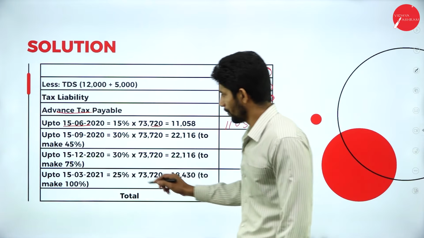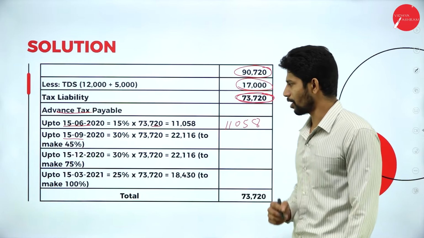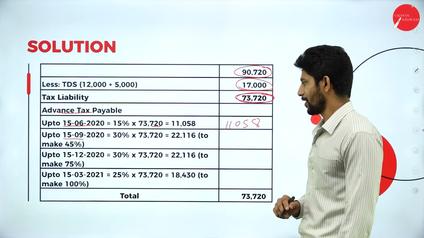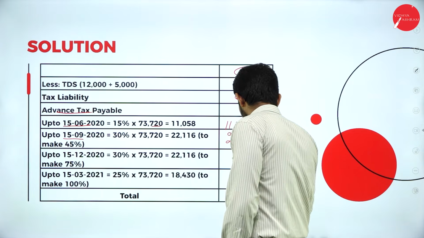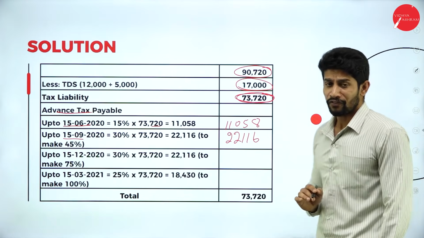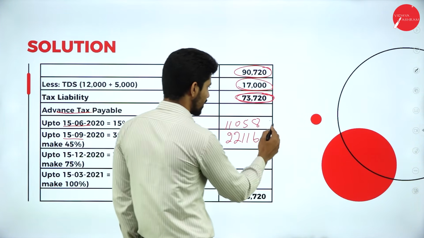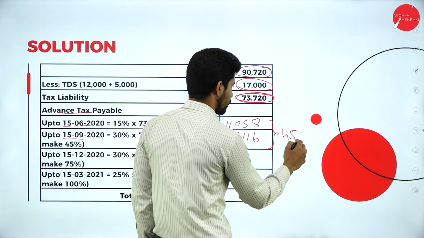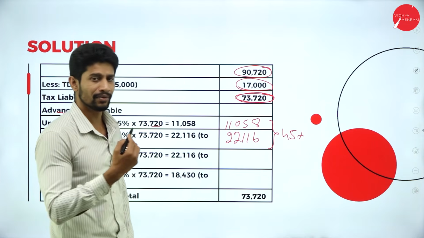Next, second installment, 15th September, 30% of 73,720. It comes to 22,116 rupees. So you're supposed to make 45% of payment by the time of second installment. So 45% is nothing but 11,058 plus 22,116.